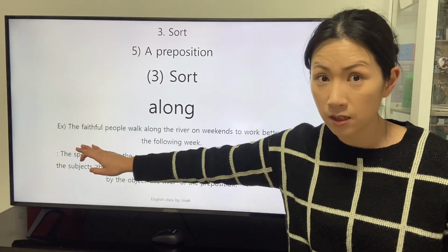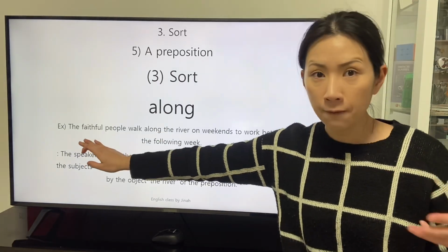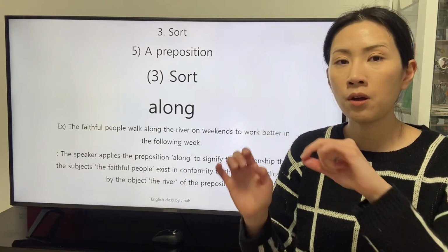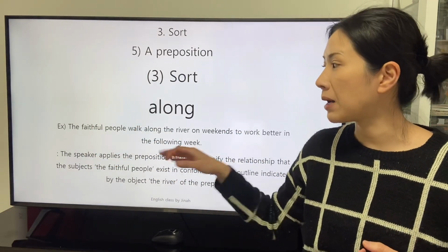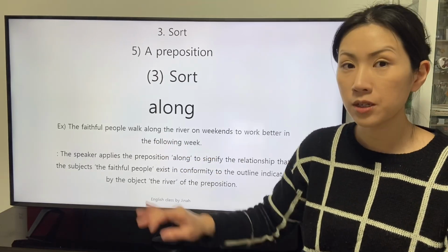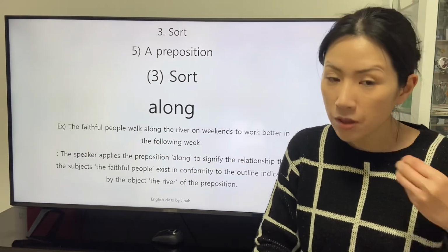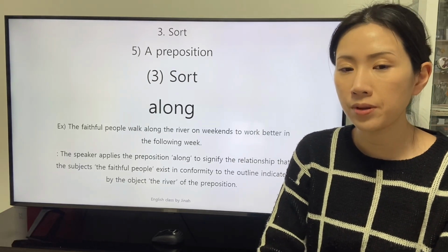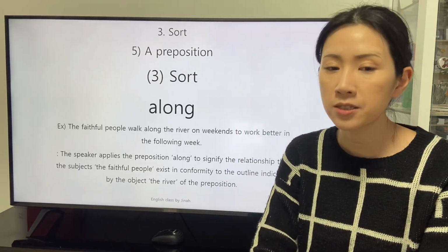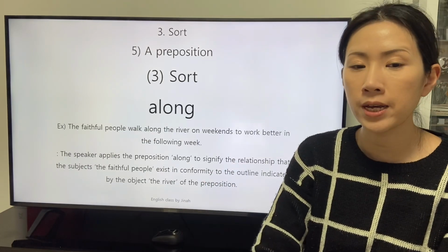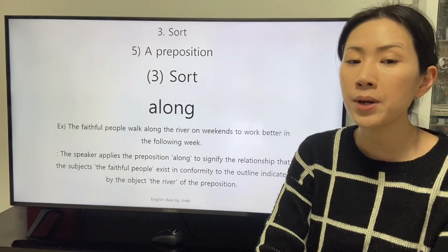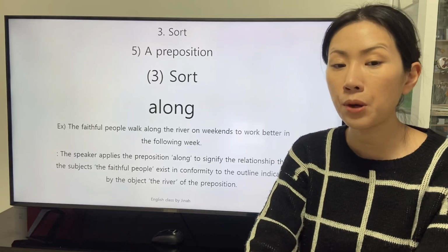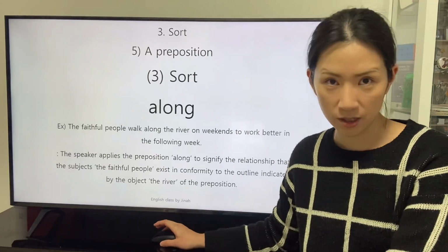The subject of the preposition, the faithful people, follow the boundary indicated by the object, the river. The speaker applies the preposition along to signify the relationship that the subject, the faithful people, exist in conformity to the outline indicated by the object, the river, of the preposition.